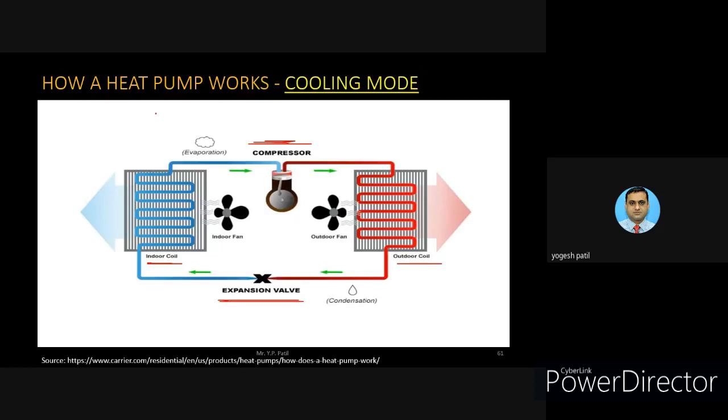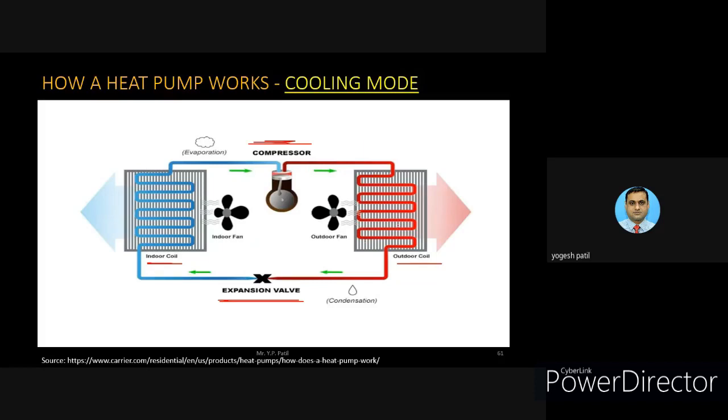Now you can see here what happened. The refrigerant that passes through the outside coil on the right side, you can see that the color is red, meaning the temperature of that particular refrigerant as well as the pressure is high here.